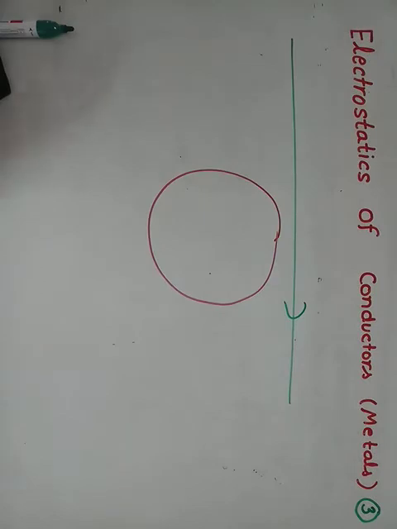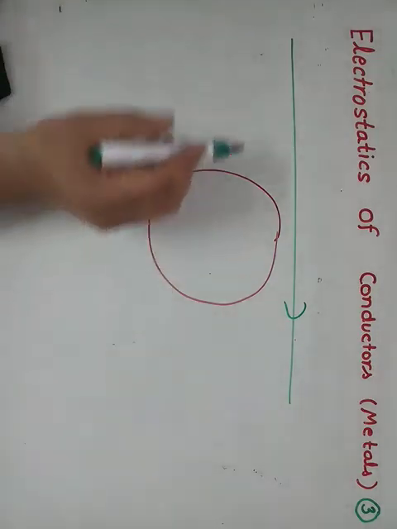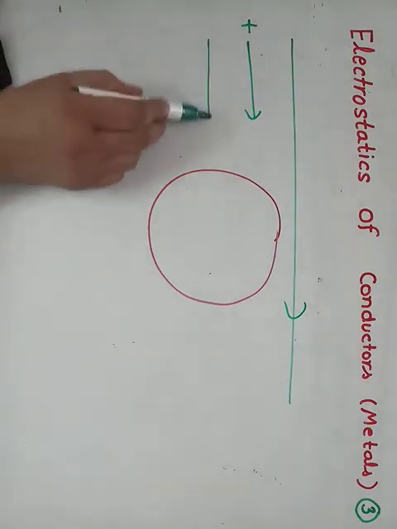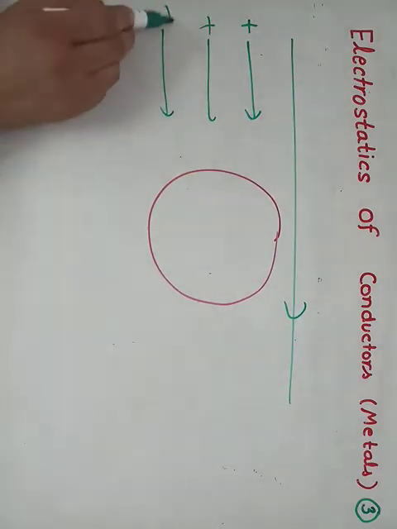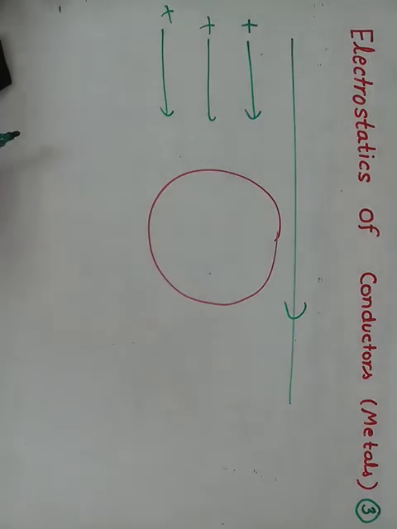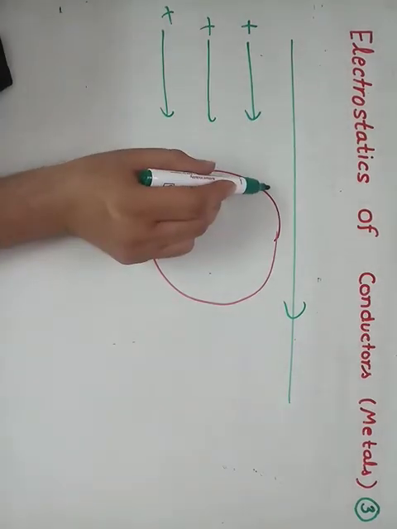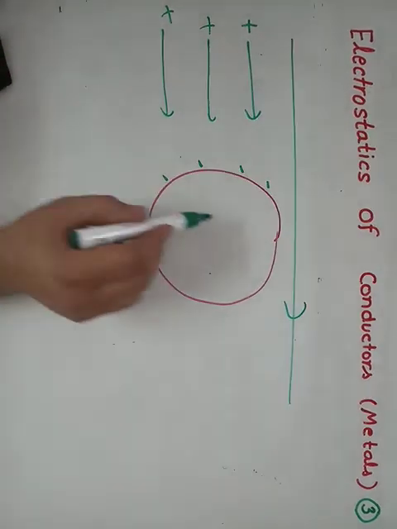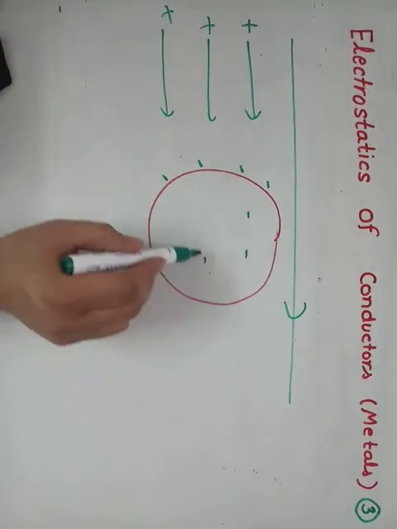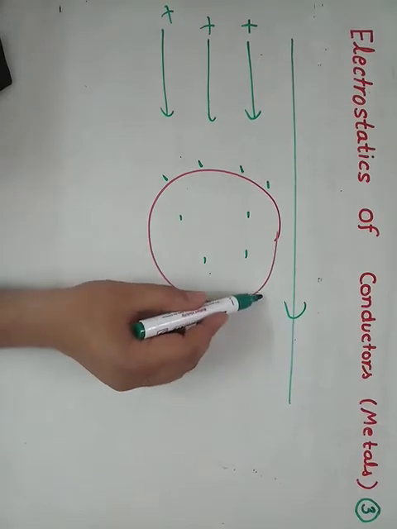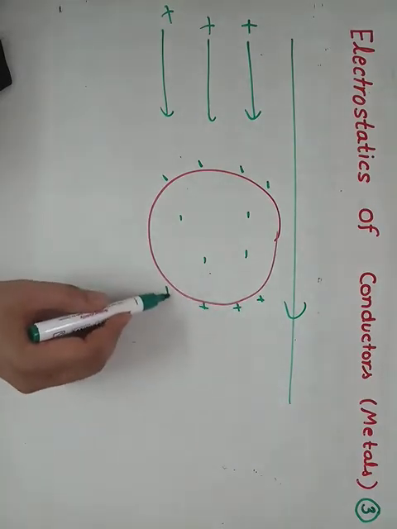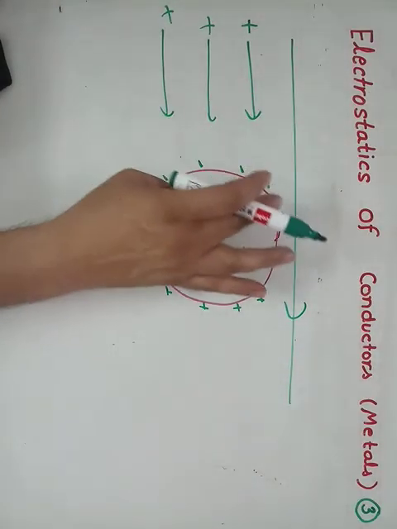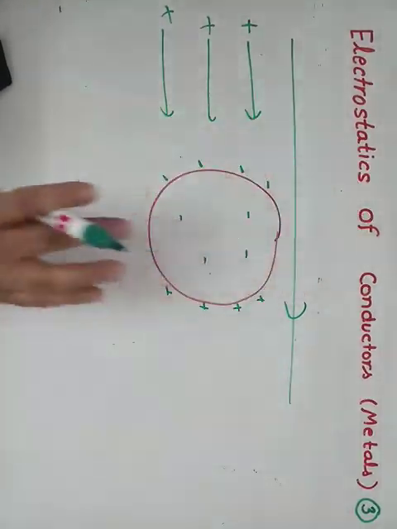Now this is positive charge, and the positive direction of the field is not able to make all the electrons come on the surface. Maybe some negative charge remains inside, and here some positive charge. That means, since the electrons are not free, they will not all come on the surface.